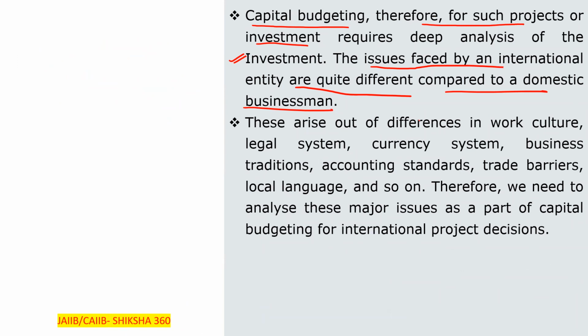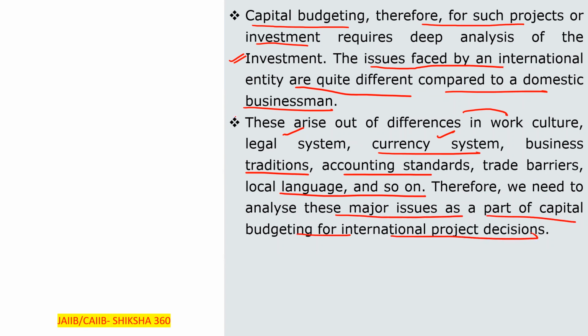These arise out of the differences in the work culture, legal system, currency system. The currency system also plays a main role here. Business traditions, accounting standards, trade barriers, local language, and so on. So we need to analyze all these major issues as a part of capital budgeting for international project decisions. So this will be one question.